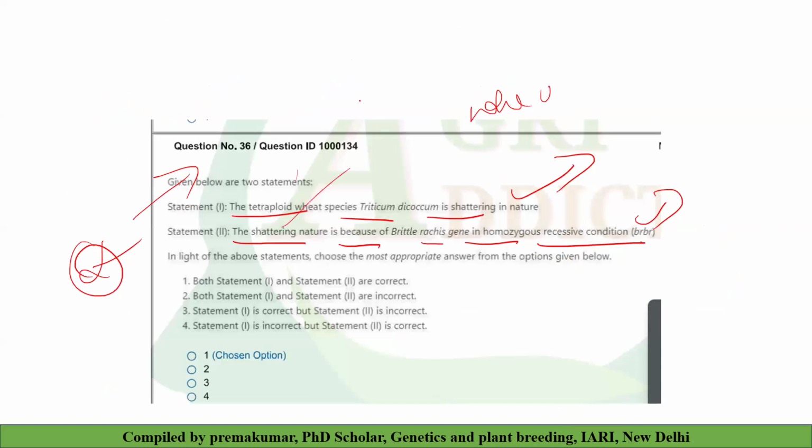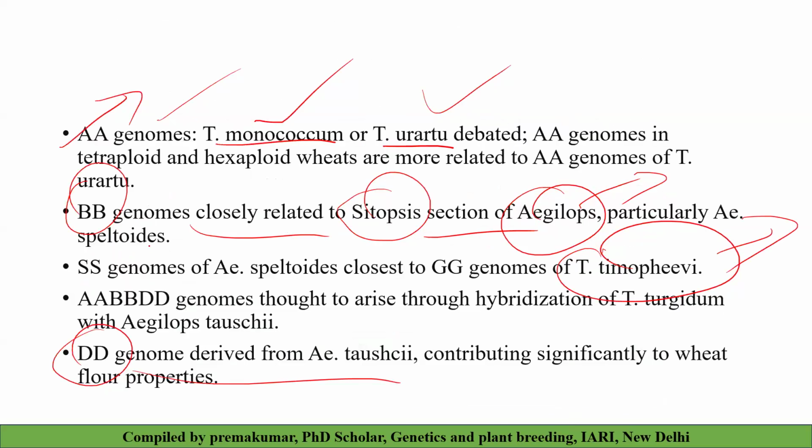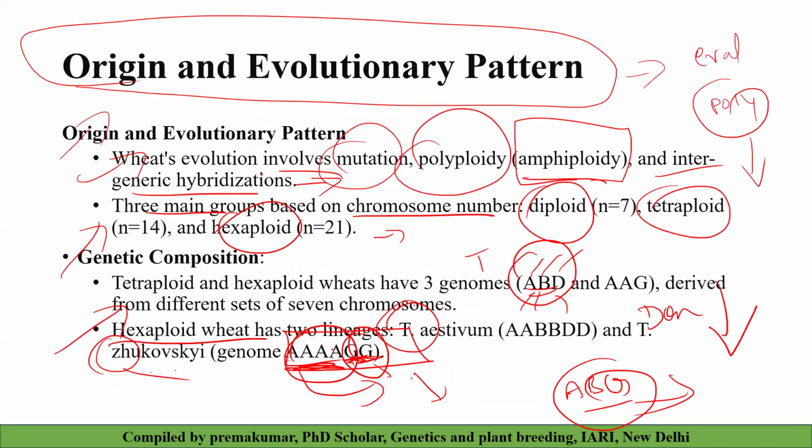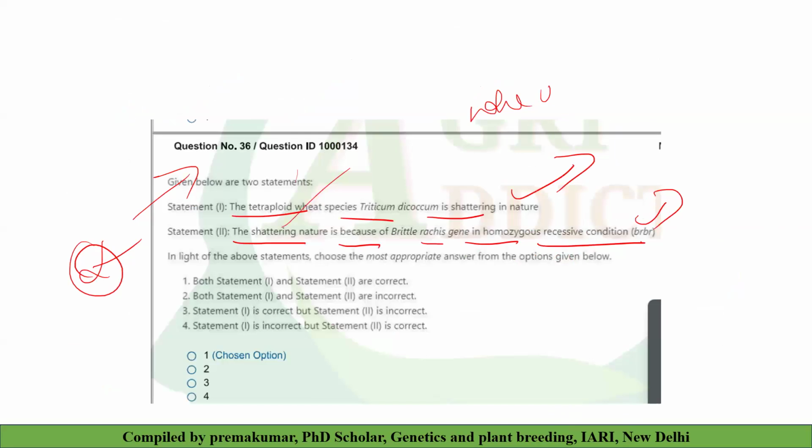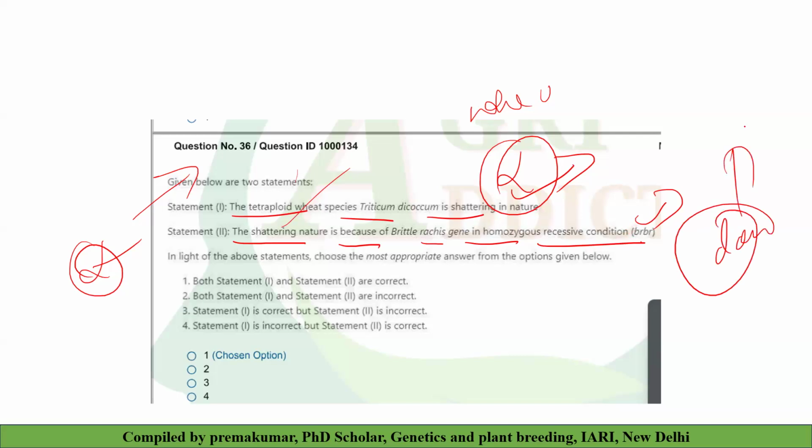Okay, the non-brittle nature of this one. Then during the evolution, during the domestication, they actually lost it. That's why wild dicoccoides species have tetraploid, which is Triticum dicoccoides, with a shattering nature. During the domestication, the shattering nature was lost. But this one is correct. Now it is in recessive condition, but earlier it was a dominant condition. Now they are non-shattering in nature.